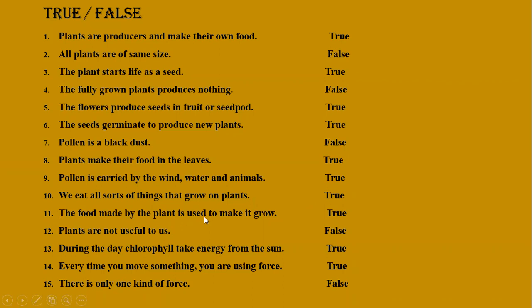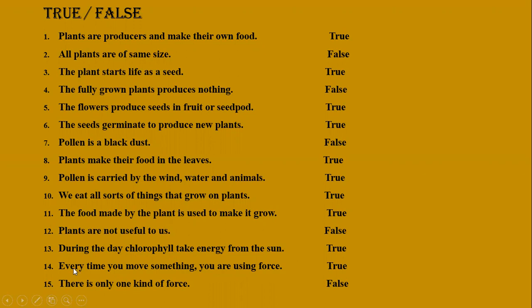The food made by the plant is used to make it grow. True. Plants are not useful to us. False, because plants are very useful to us. During the day, chlorophyll takes energy from the sun. True, chlorophyll is the chemical inside the leaves which makes the leaves green. Chlorophyll. Remember it and learn the spelling also.